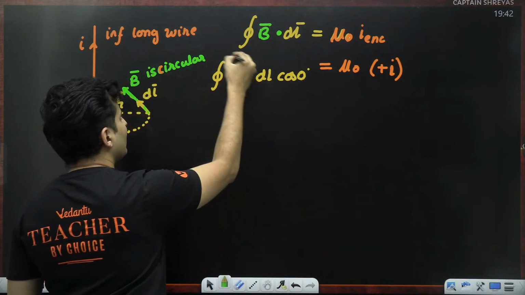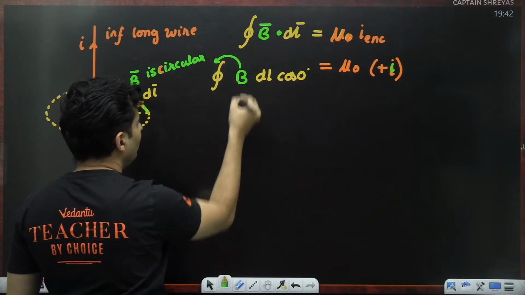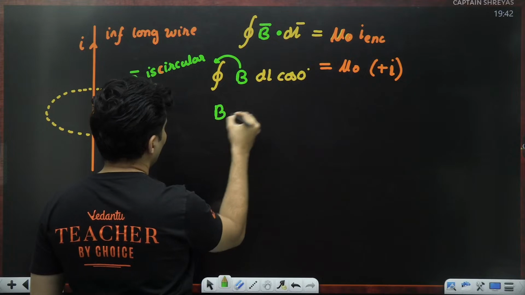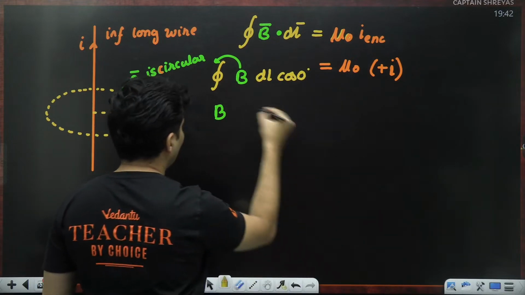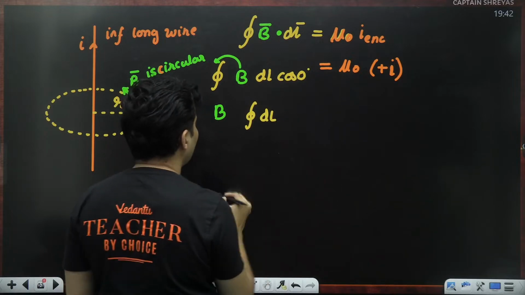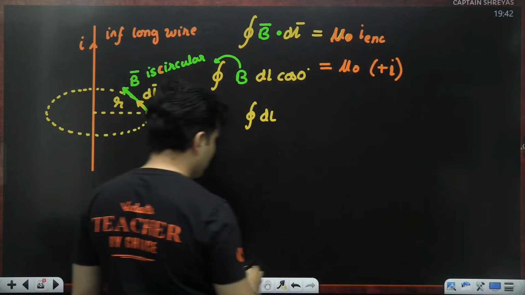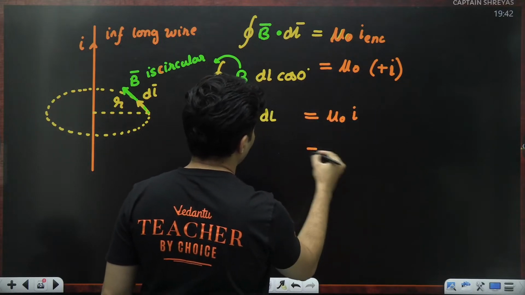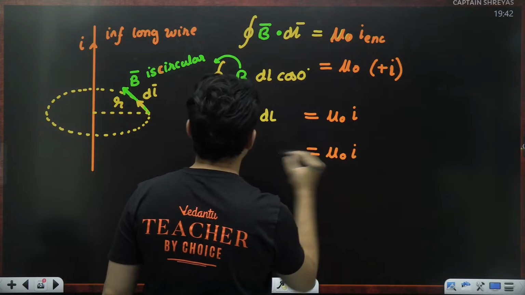Now this B is a constant, so I can bring it outside the integration. I am just left with the integration of dl. Cos 0 happens to be 1. And on the right hand side, I just have mu naught into I.